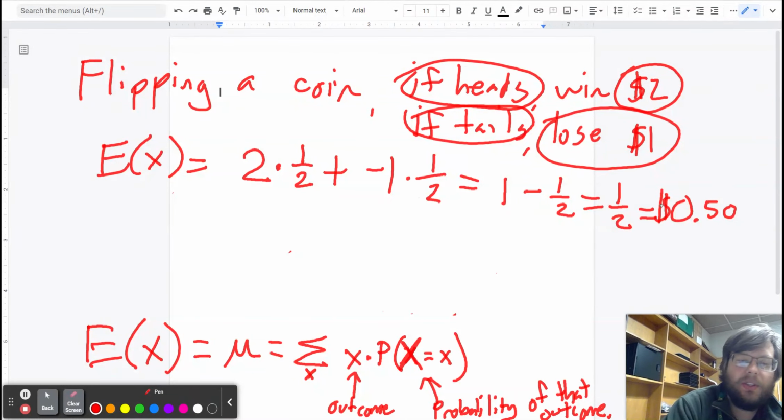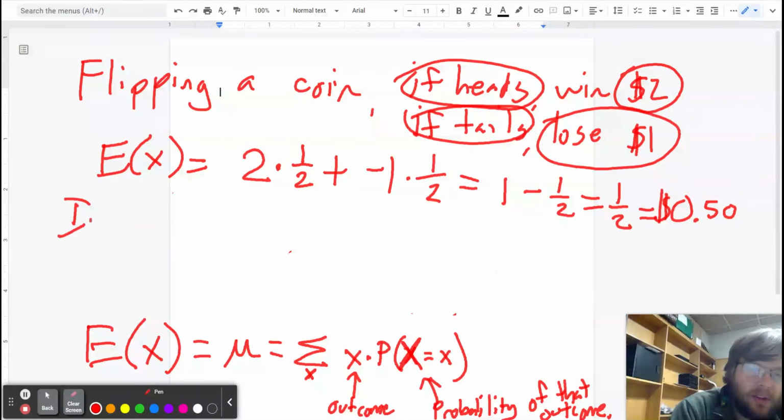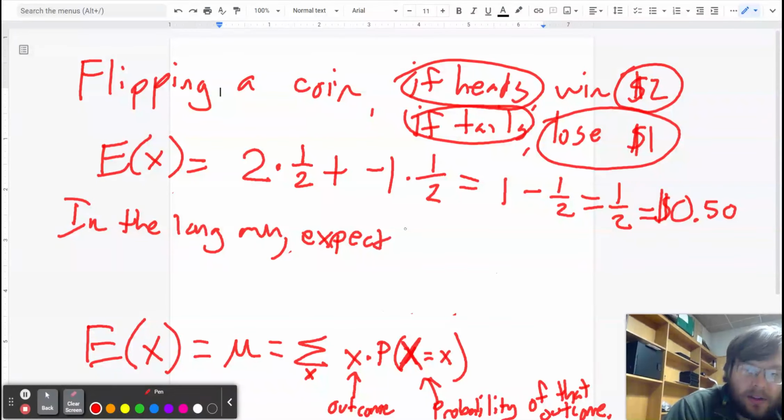So what this tells you is that in the long run, you expect to earn 50 cents, $0.50 per game.